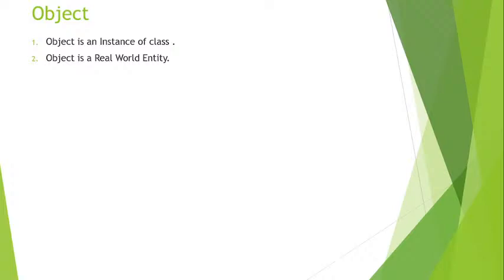If we see a dog or a cat, these are present inside the real world. But if you talk about an animal, it will not be present inside the real world, because it is just a prototype. An object is present inside the real world because it is a real world entity, like a dog or a cat.